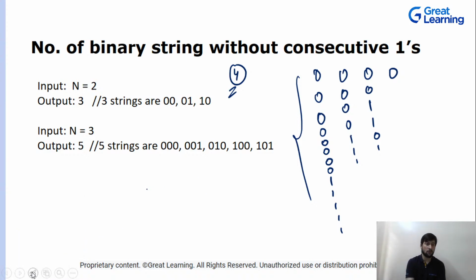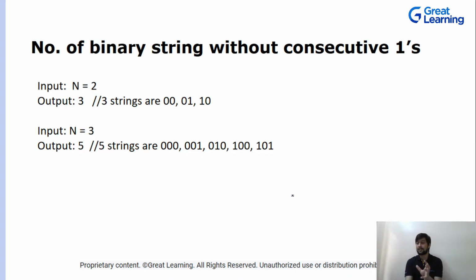Now, if you observe carefully, does this pattern look similar to you? Basically you have n equal to 2, your answer is 3. You have n equal to 4.